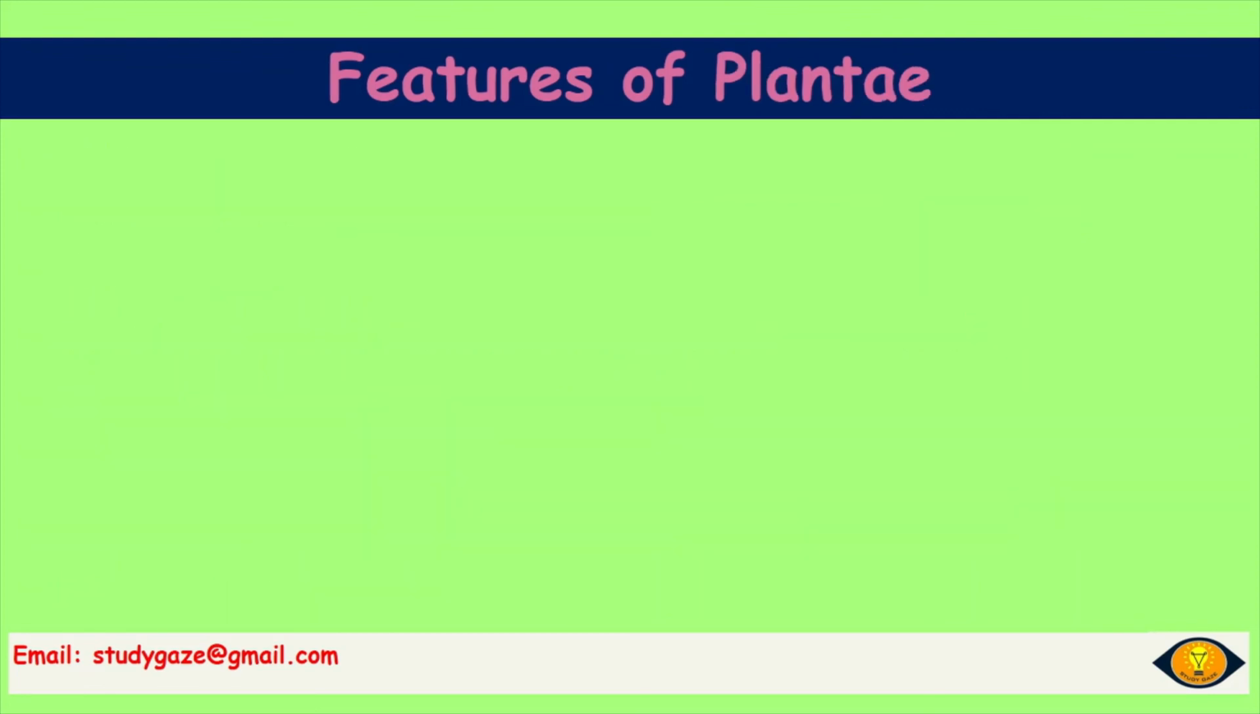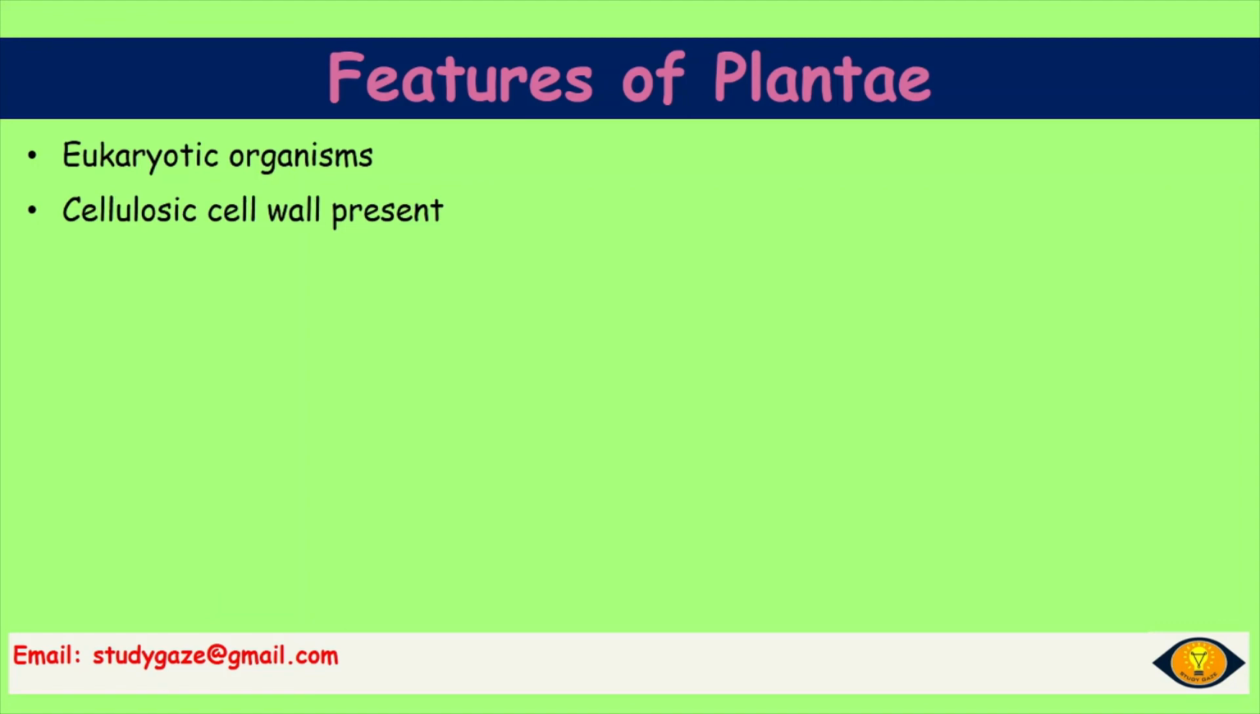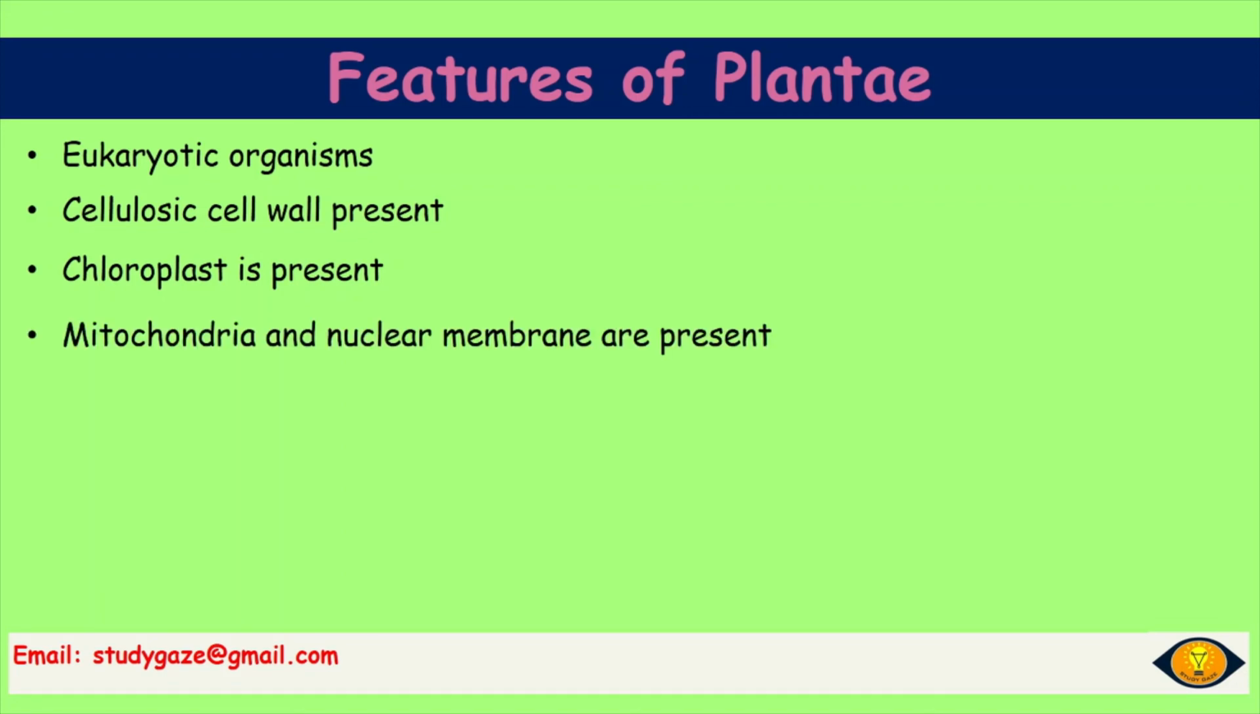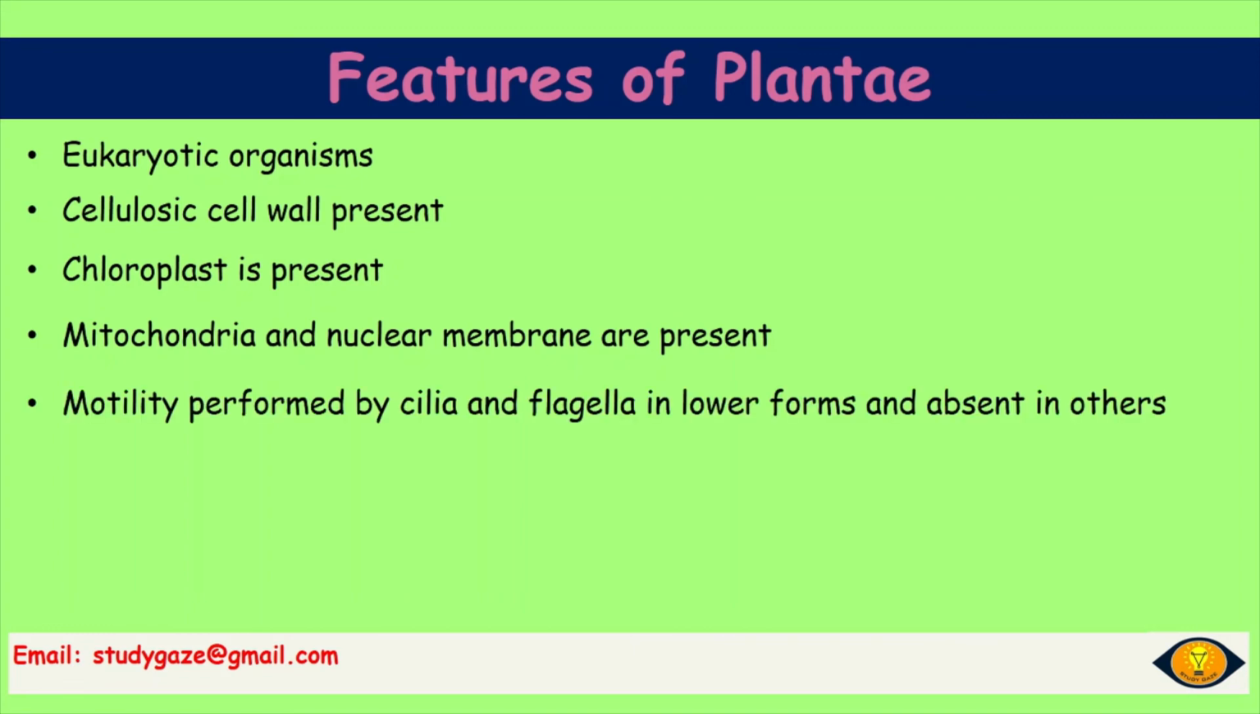Let's talk about some features of Plantae. Eukaryotic organism, cellulosic cell wall present. Chloroplast is present because mode of nutrition is autotrophy. They are the producers, they make their own food. Mitochondria, nuclear membrane are present. Motility performed by cilia or flagella in lower forms and absent in others.